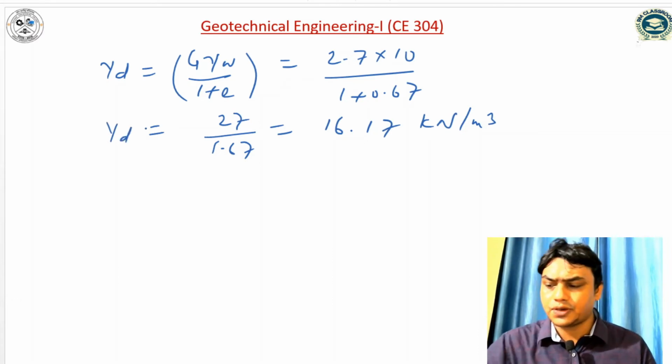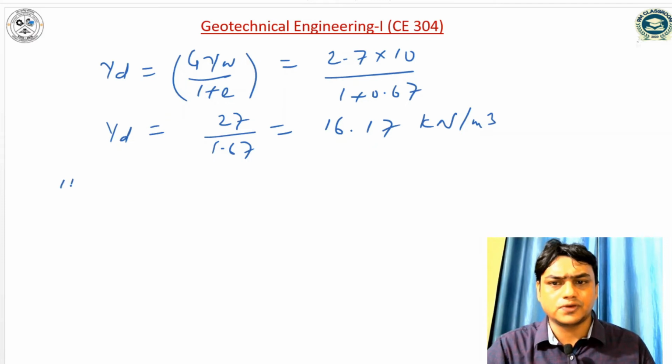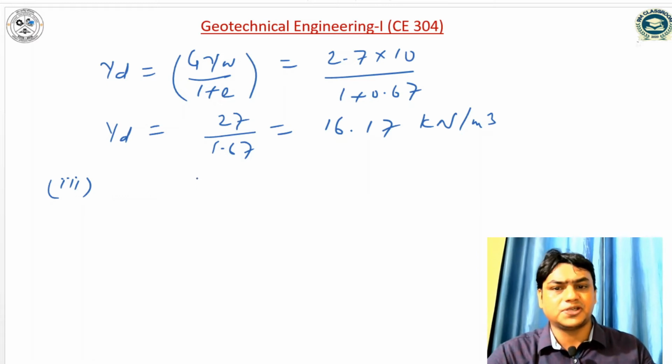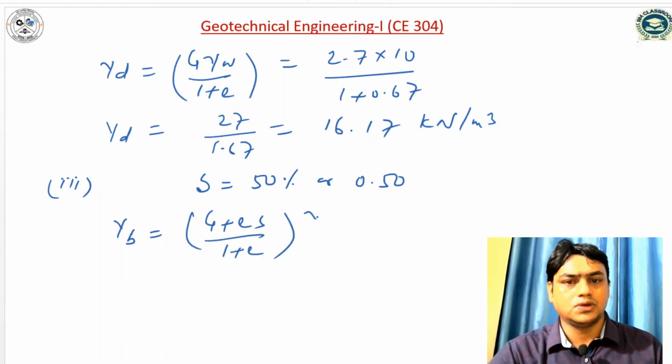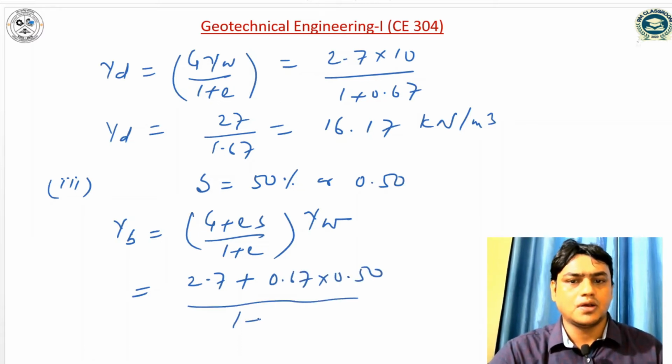In the third part we have to compute the unit weight of soil for 50% degree of saturation. S is equal to 50% or 0.5. So gamma b is equal to G plus eS divided by 1 plus e, into gamma w. G is 2.7 plus void ratio we have already computed, 0.67, into degree of saturation 0.5, divided by 1 plus 0.67, into 10.